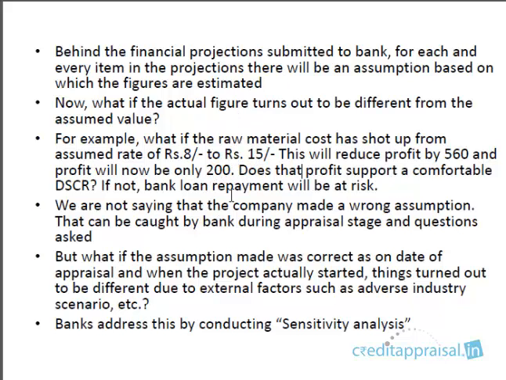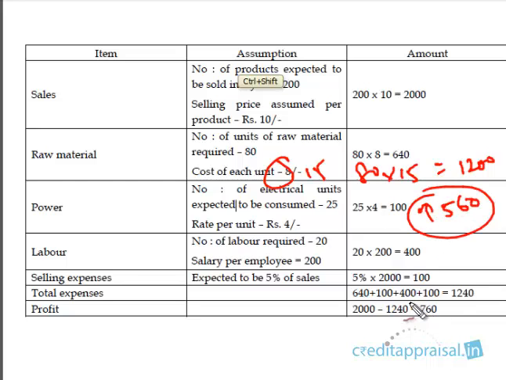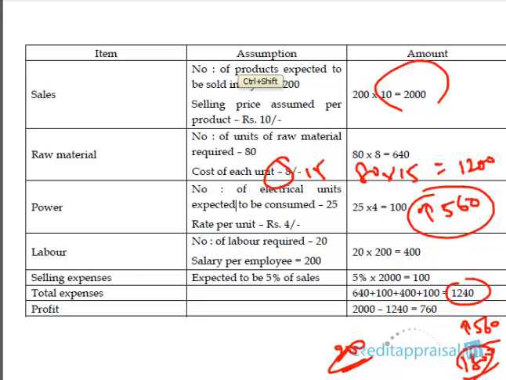In that case, 80 into 15 will be the raw material cost. This will be 1200. So there is an additional expenditure of 560. If you calculate the profit, the total expenses have gone up by 560, so this will be 1800. Income is 2000, so the profit is 200. So the profit has come down by 560. Now if you calculate the DSCR, obviously you get a lower DSCR.